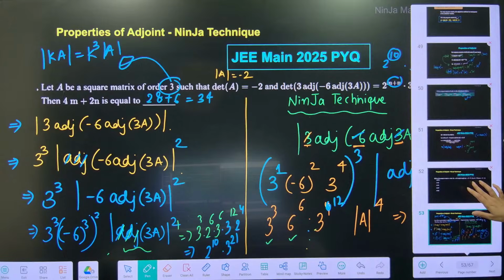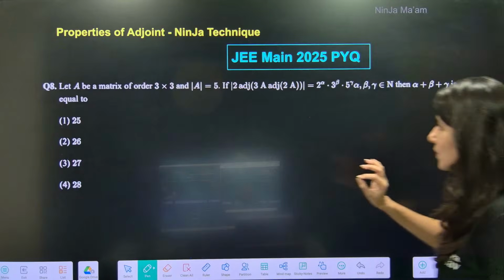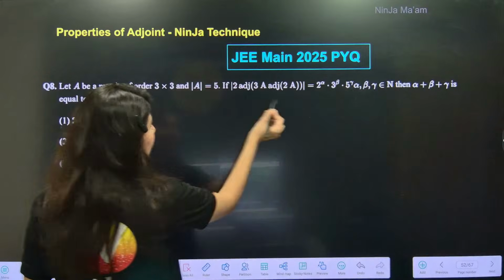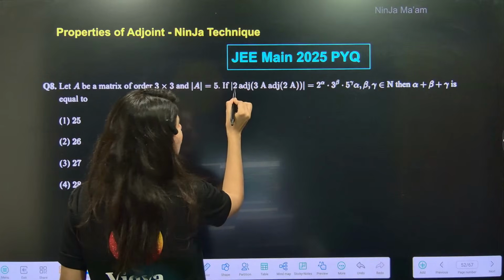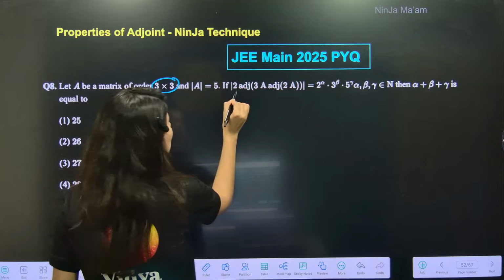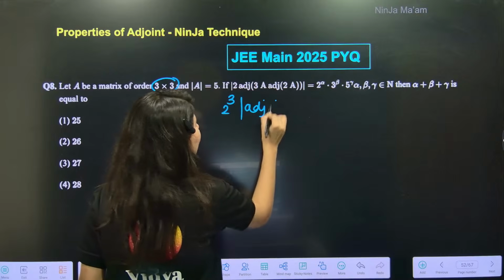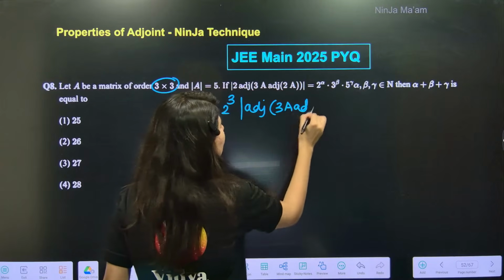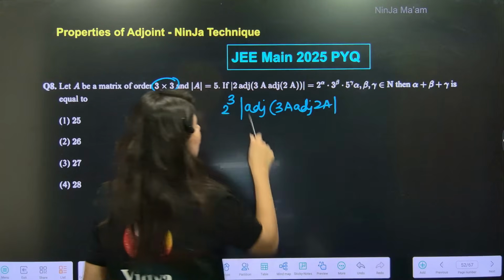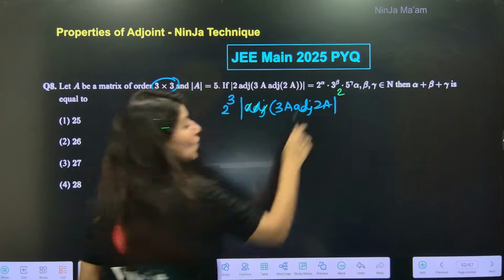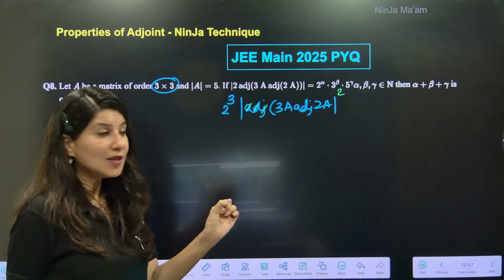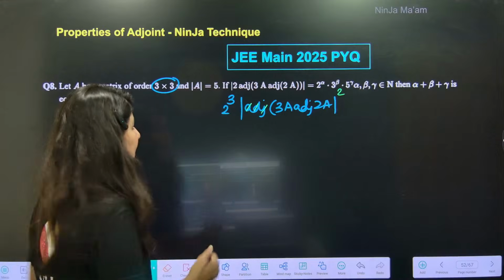Let's do another question, same technique. We are going to use a similar technique. Again, this 2 will come out, and because of 3 cross 3 order, this 2 will come out as 2 cube. Adjoint of 3A, adjoint 2A. Remove the adjoint, apply the square. Make sure that adjoint removal is only happening when it is inside the determinant.